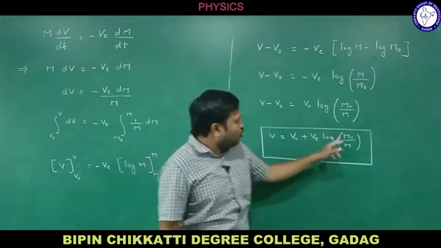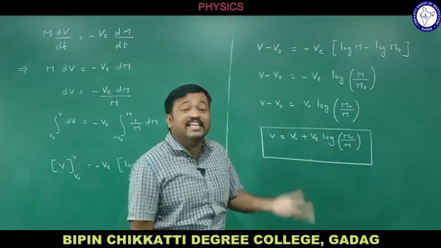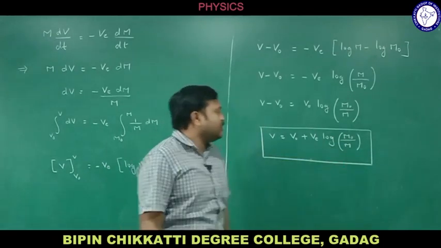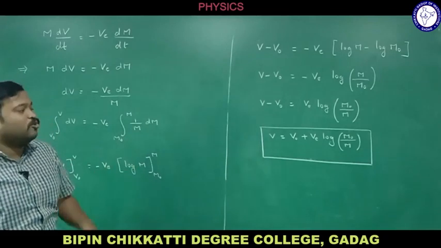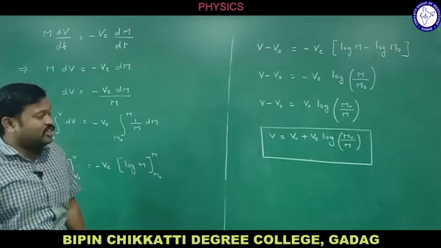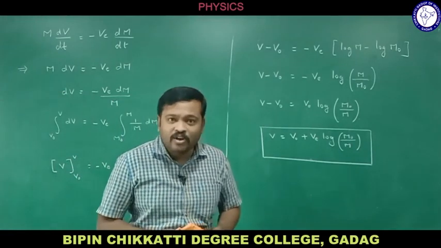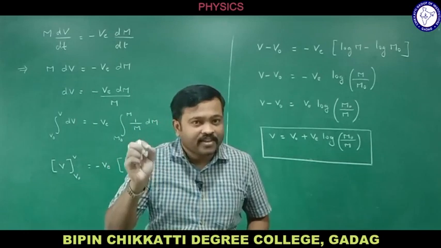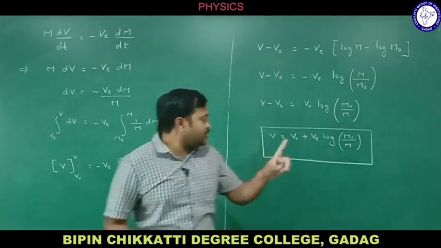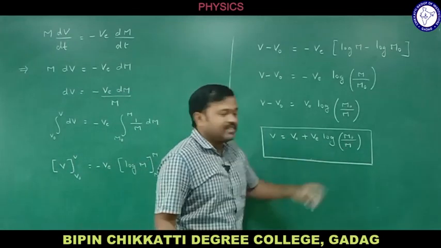What is m naught? m naught is the initial mass, and m is the mass at time t. So this is the velocity of the single stage rocket, v is equal to v naught plus v e log of m naught divided by m. This is the velocity of the rocket at time t when the total mass is m.